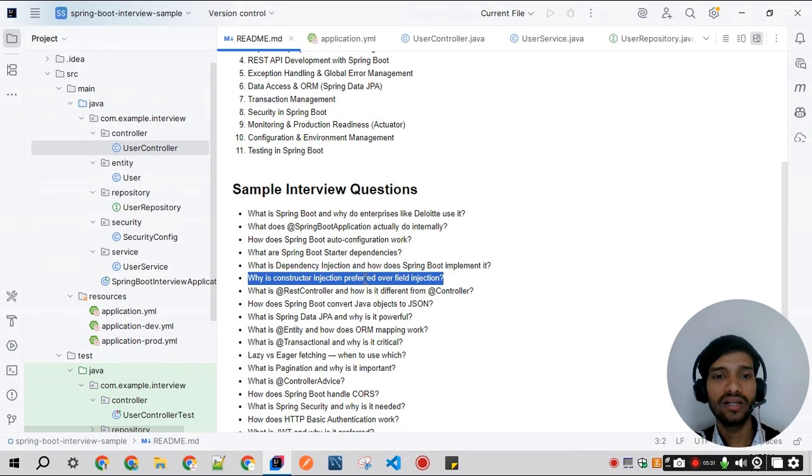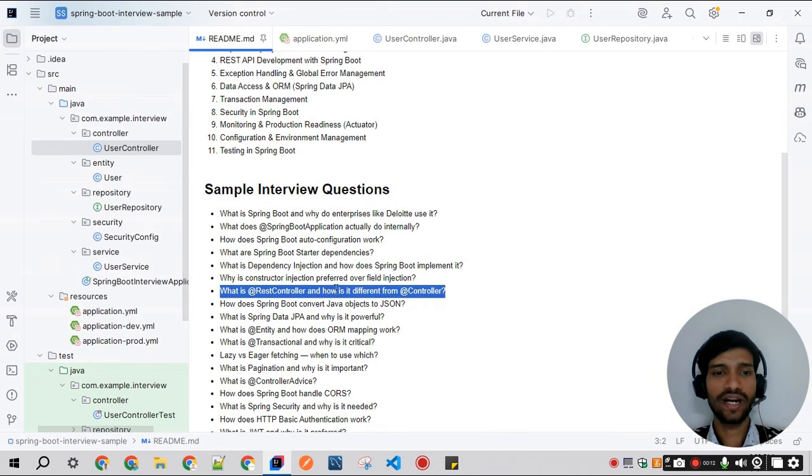Why is constructor injection preferred over field injection? As I was saying, constructor injection makes the dependencies explicit, prevents null pointer issues, works well with immutability, and it also supports unit testing.